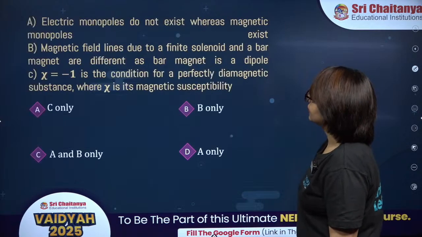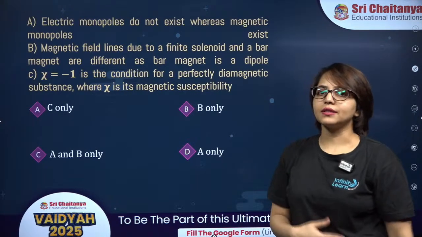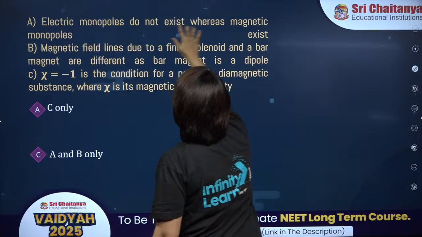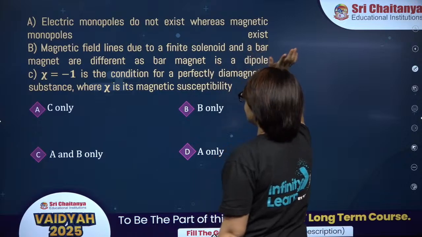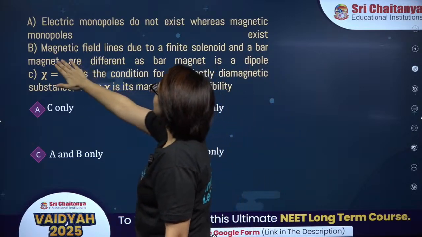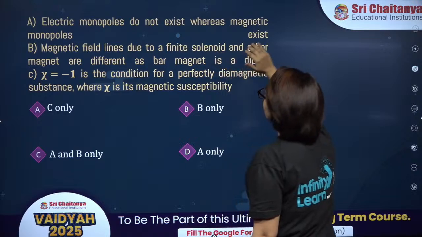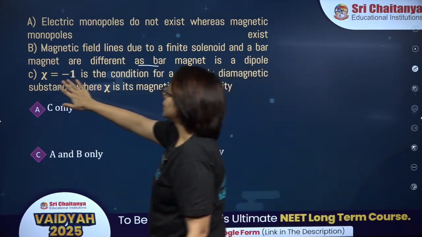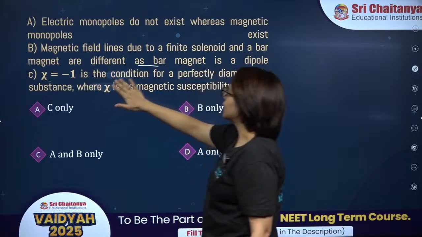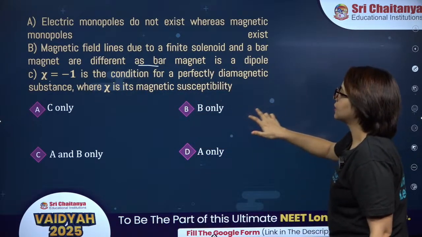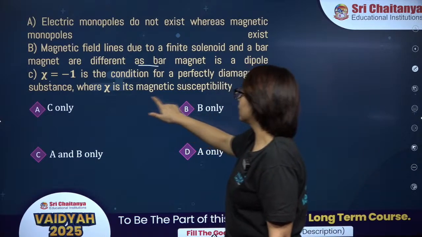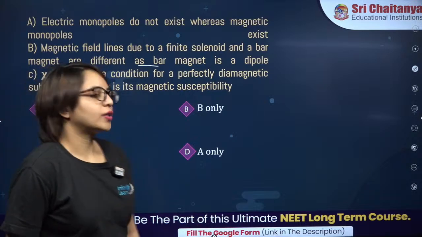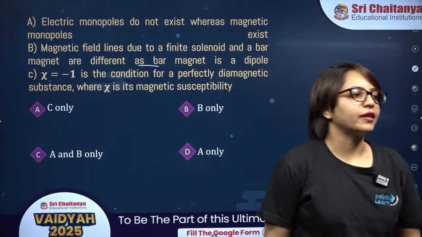Next is this one. Now again this is a statement based question. Try this one. Statement 1: Electric monopoles do not exist whereas magnetic monopoles exist. Statement 2: Magnetic field lines due to a finite solenoid and a bar magnet are different as a bar magnet is a dipole. Statement 3: The susceptibility of minus 1 is the condition for a perfectly diamagnetic substance, where chi is the magnetic susceptibility. Which of the following statements are correct? Try this one.